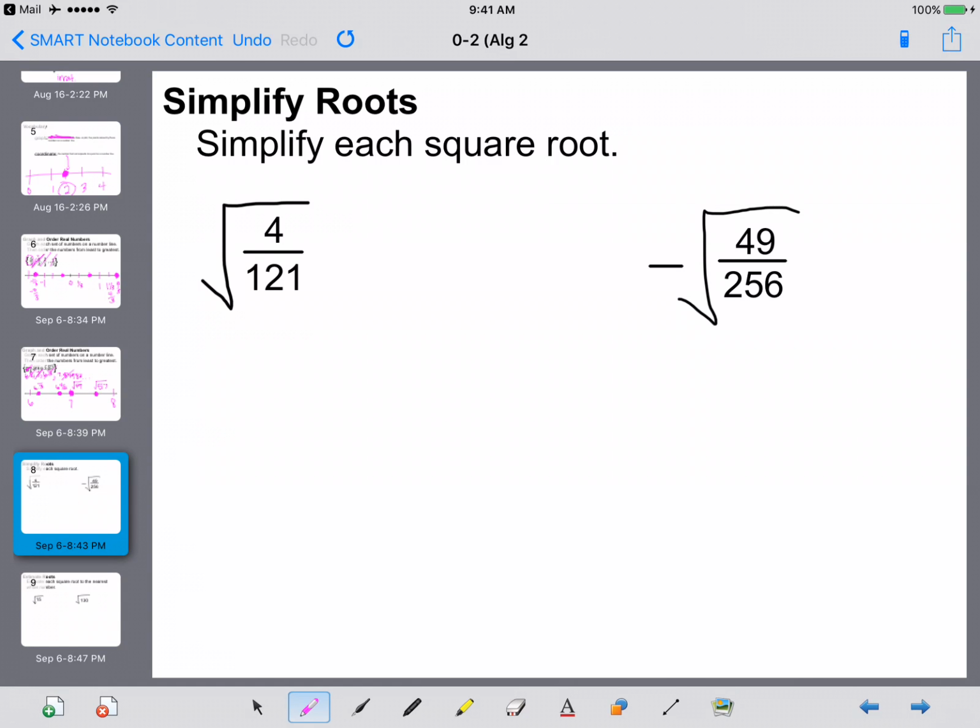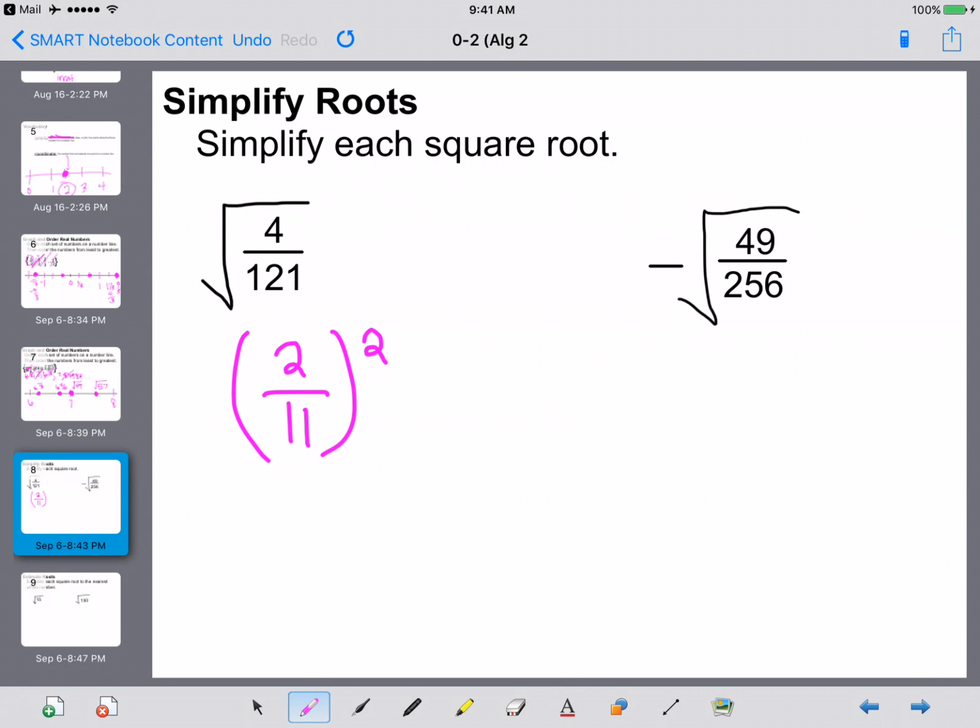Now we're moving on totally away from graphing, and we need to simplify our square roots. So we've got the square root of 4 over 121. So what we're going to do to figure that out is I can go, 4 and 121. Those are perfect squares. So I can look at this like, what times what equals 4? 2 times 2 equals 4. And what times what equals 121? The square root of 121 is 11.